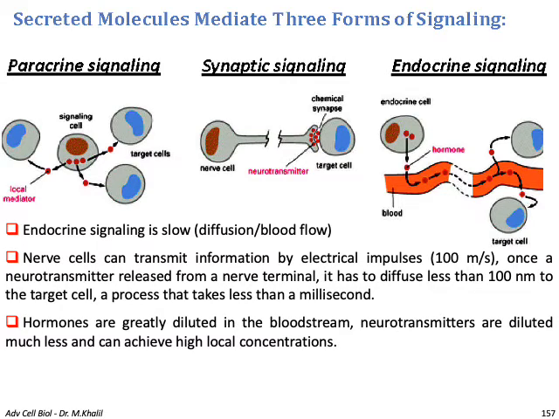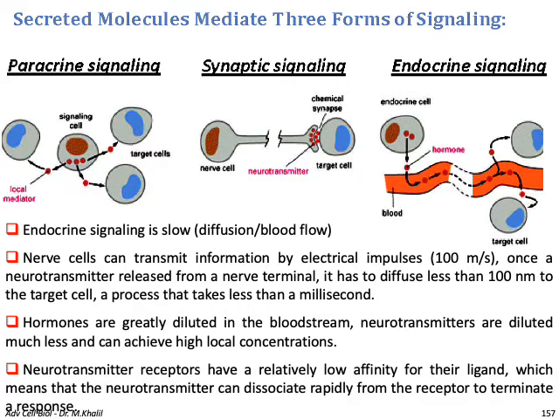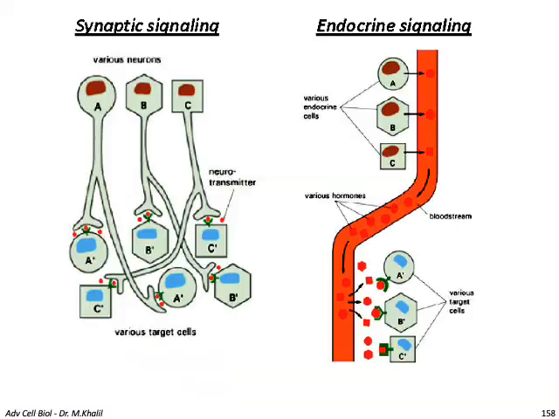Hormones in endocrine signaling are greatly diluted in the blood. Neurotransmitters as well are diluted but with much less dilution, and can achieve local high concentrations. Neurotransmitter receptors have a relatively low affinity for their ligand, which means that the neurotransmitter can dissociate rapidly from the receptor to terminate a response.